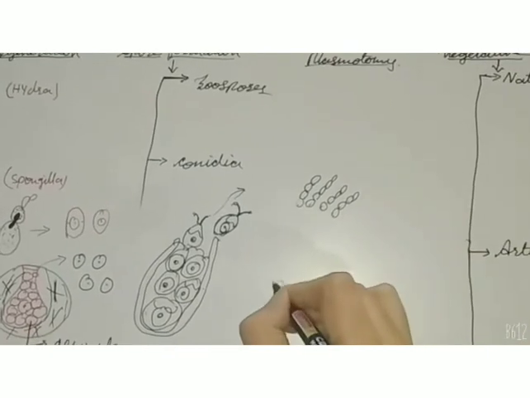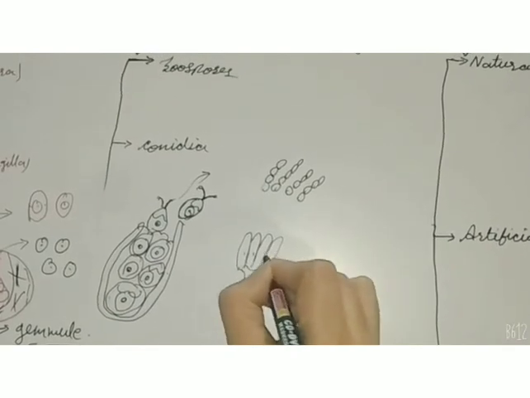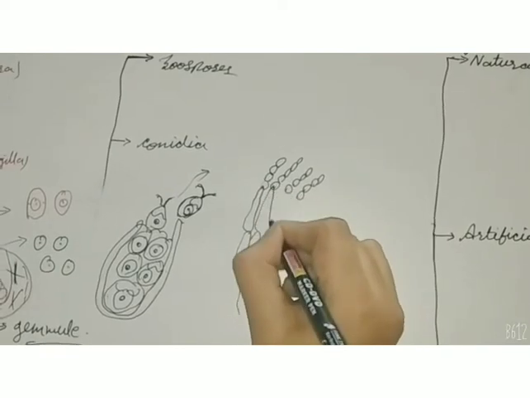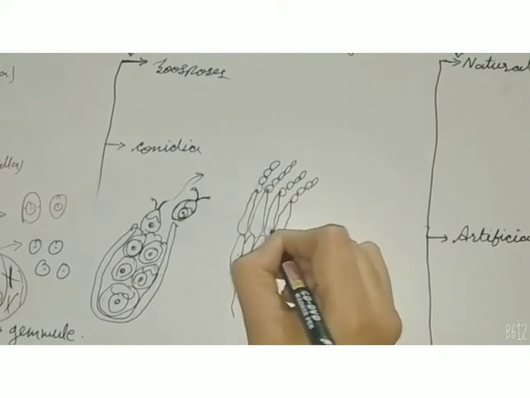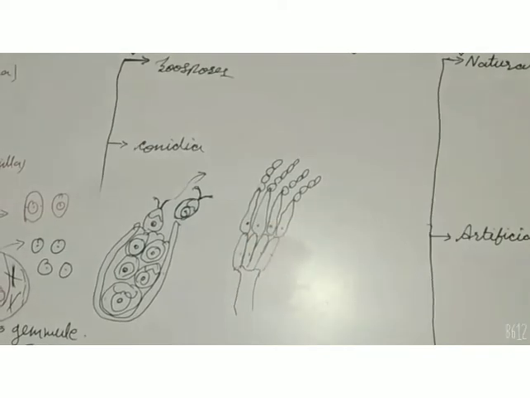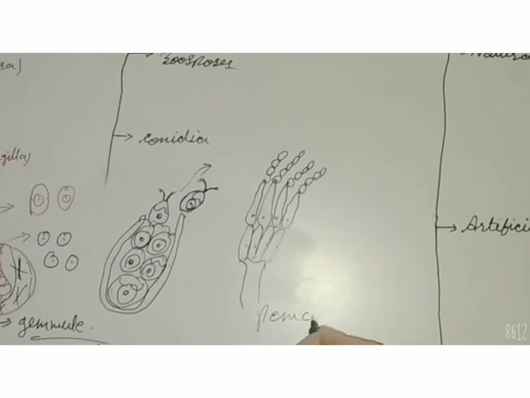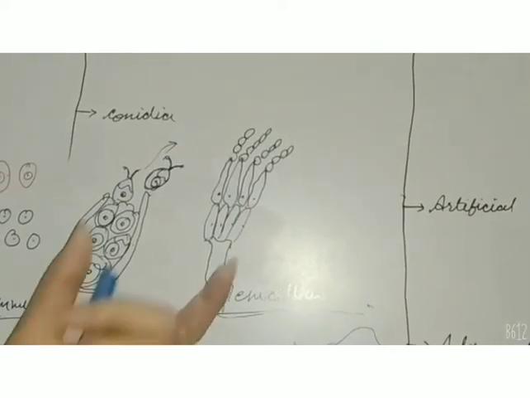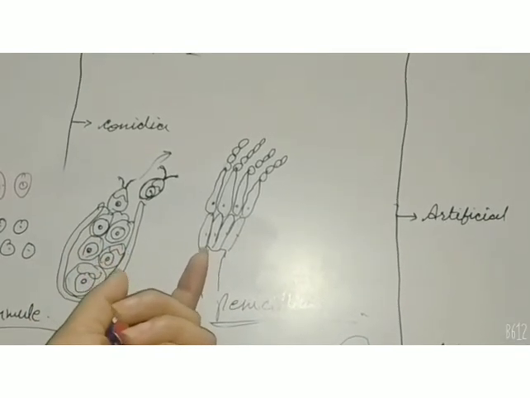When they are produced, after maturation, they separate from the parent body and develop into a new organism. It also takes place in some kinds of fungi such as Penicillium. So this is spore formation, which takes place in some kinds of fungi.